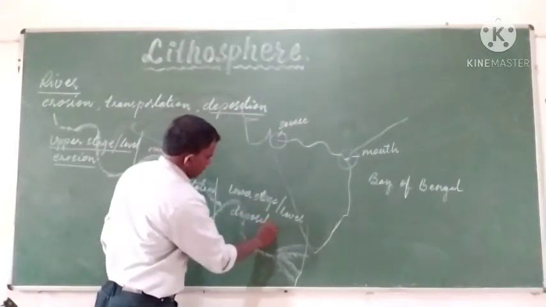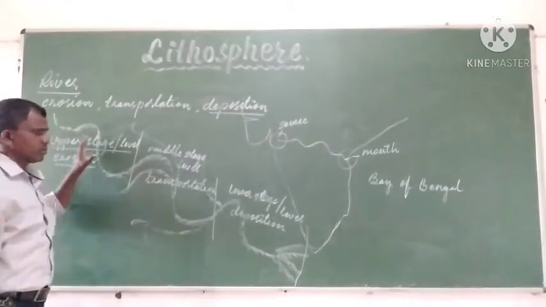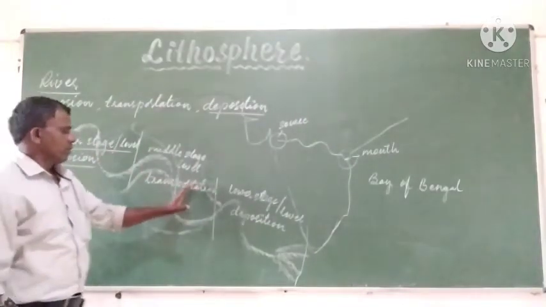What does it deposit? It deposits all the things which are carried in the upper stage and transported through the middle stage.